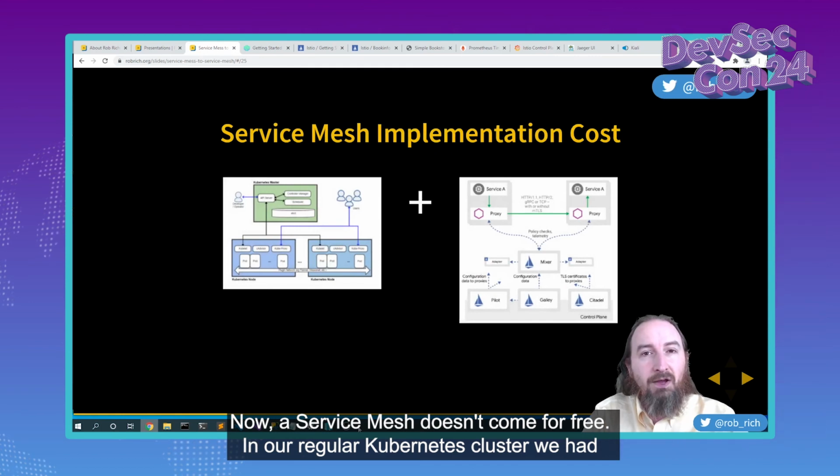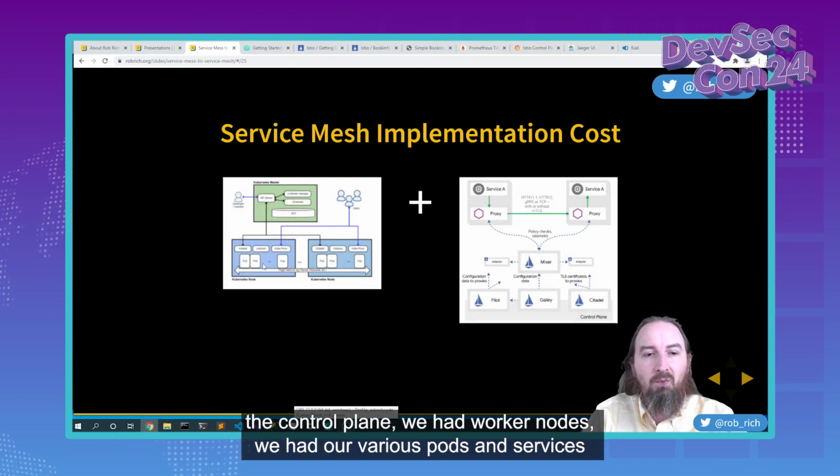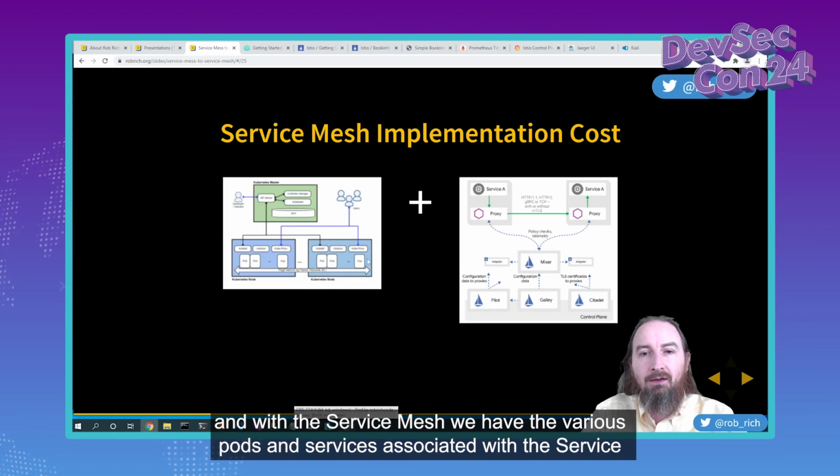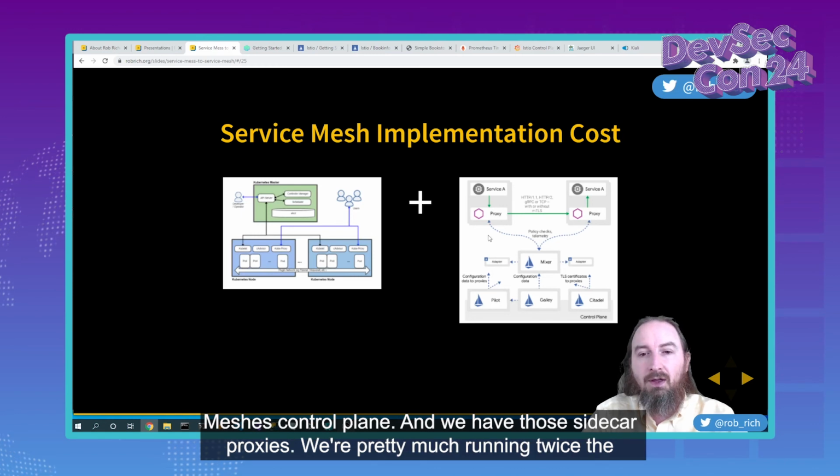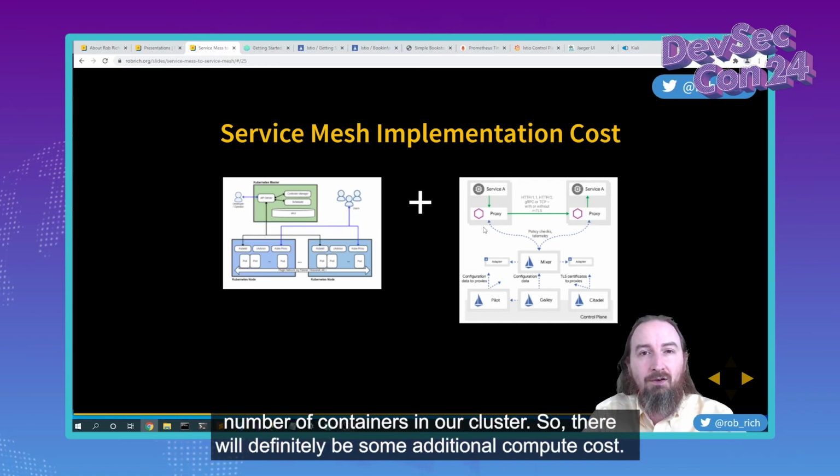Now, a service mesh doesn't come for free. In our regular Kubernetes cluster, we had the control plane, we had worker nodes, we had our various pods and services. And with the service mesh, we have the various pods and services associated with the service mesh's control plane. And we have those sidecar proxies. We're pretty much running twice the number of containers in our cluster. So there will definitely be some additional compute cost.